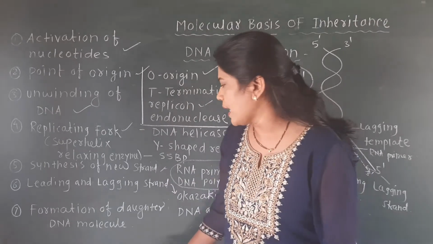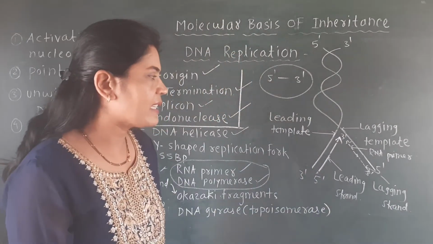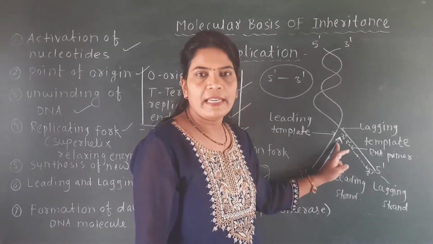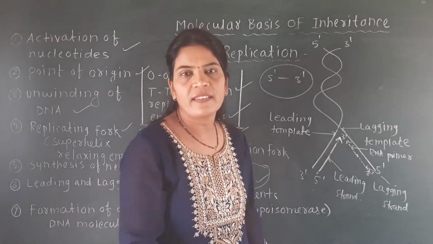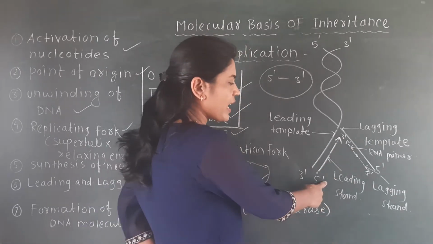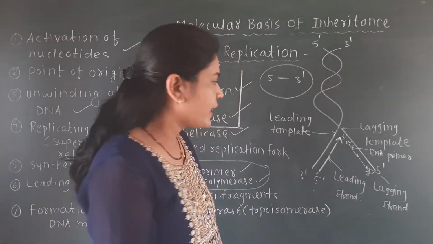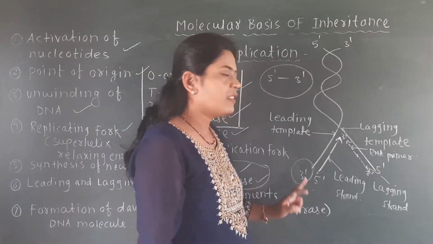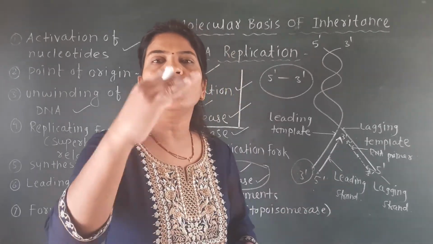And see here, the next point is how these leading and lagging strands are developed. These leading and lagging strands are developed in opposite directions. 5' to 3' develops on one template, the leading strand. 5' to 3' develops on the other template, the lagging strand. But one major difference is there, that this leading strand develops continuously. Here this leading strand requires first the initiation of the RNA primer. This RNA primer first gets attached to this 3' end of the template, and due to this attachment, there will be formation of the leading strand. This strand is formed continuously.